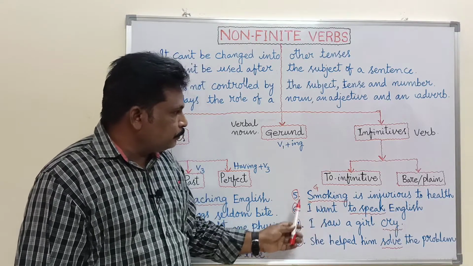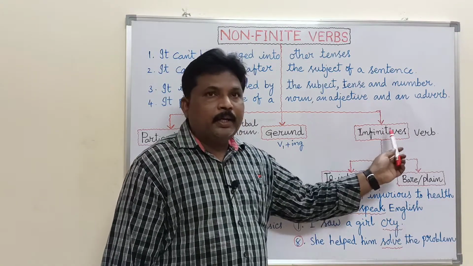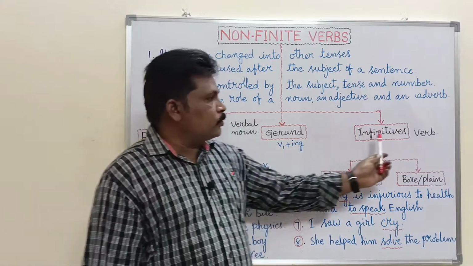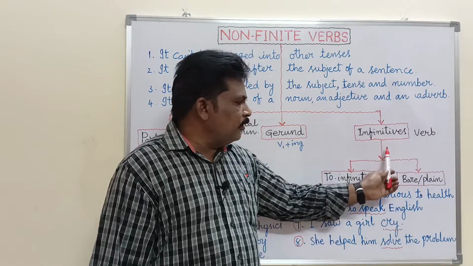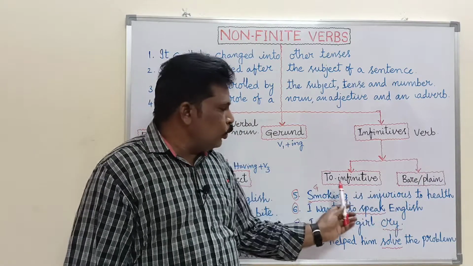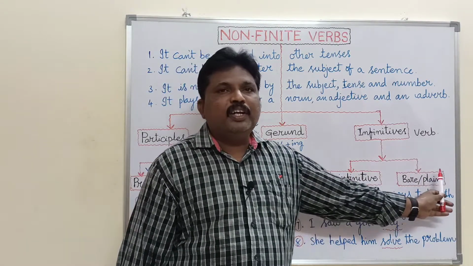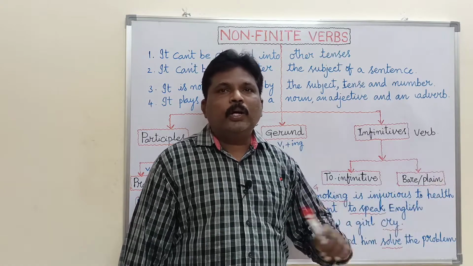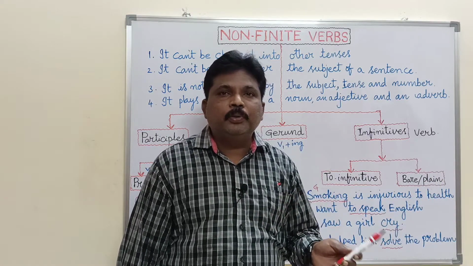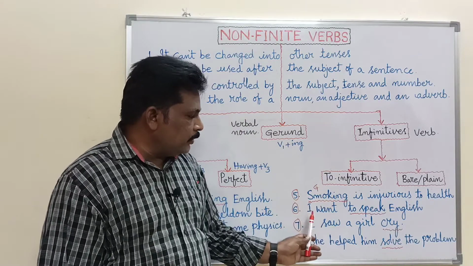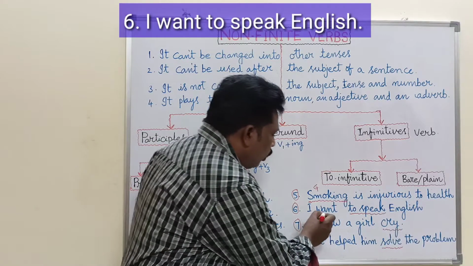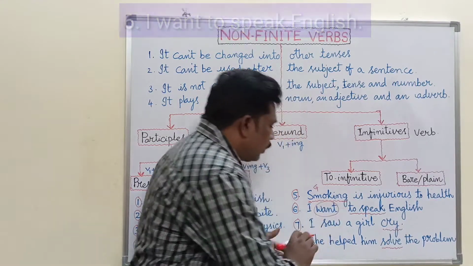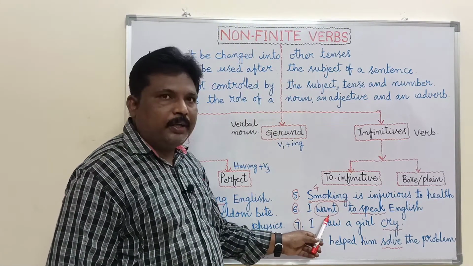And the next one, infinitives. Okay, the third category is infinitives. These infinitives are divided into two kinds: to infinitive and bare infinitive or plain infinitive. What is the difference between plain infinitive and to infinitive? Look at this example. I want to speak English. Here, I want, this want is controlled by the subject, so this is a finite verb.